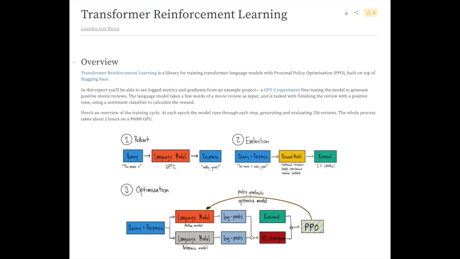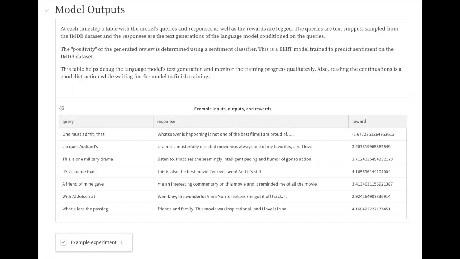Another article from Weights and Biases looks at fine-tuning GPT-2 with reinforcement learning through the proximal policy optimization algorithm. The idea is to seed the language model with a prompt like, "I saw this film at." The language model completes it with something like, "A party and we're excited. The acting is wonderful, the special effects are." And then a sentiment classifier will score how positive the text was, and this is used as the reward signal to update GPT-2 in a reinforcement learning way.